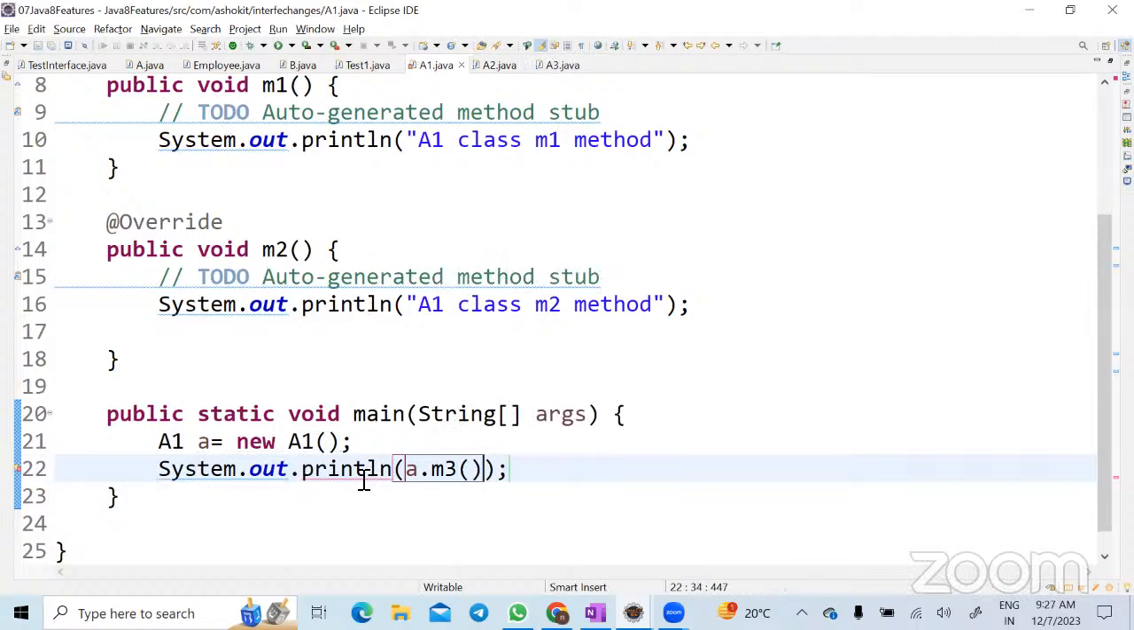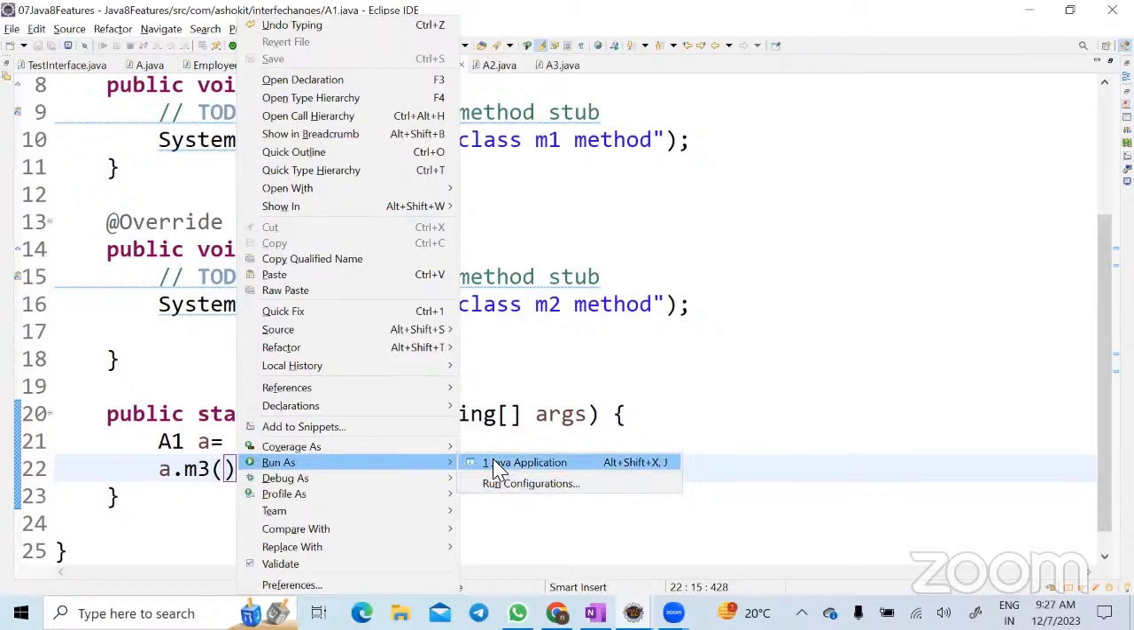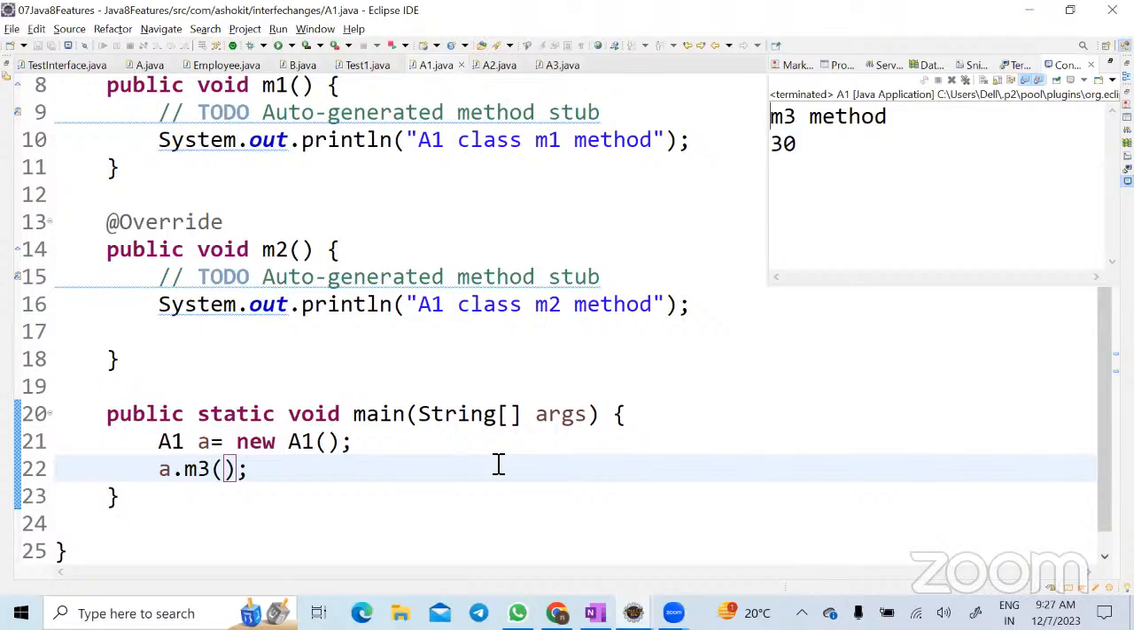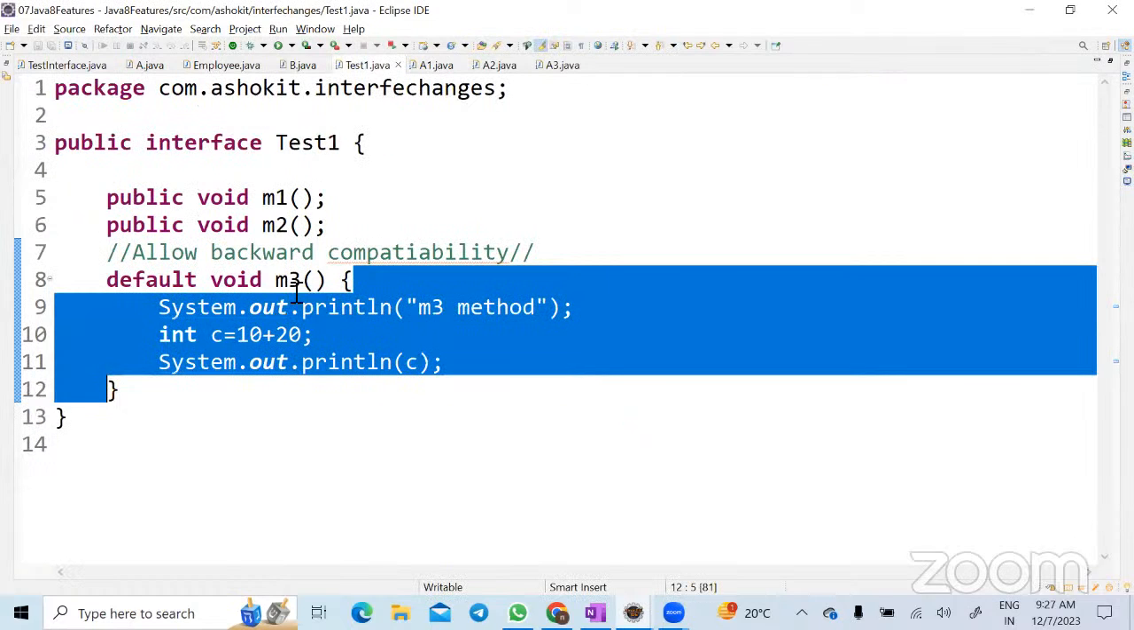Now don't do the system.out.println, just call this method. I'll run the program and see. Am I able to get the output? That means I am able to call the default method present in an interface. Yes. But by default, what is the logic you have mentioned in the M3 method? Addition of two numbers, right?